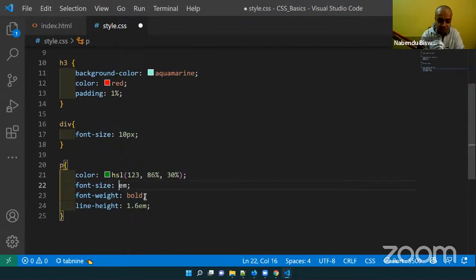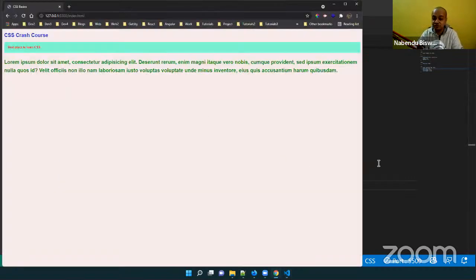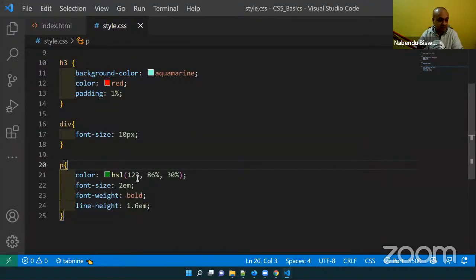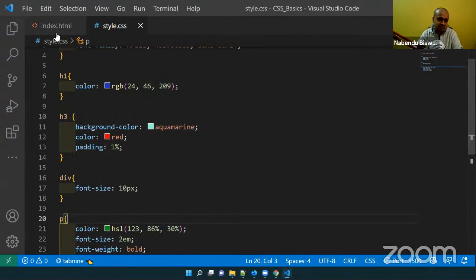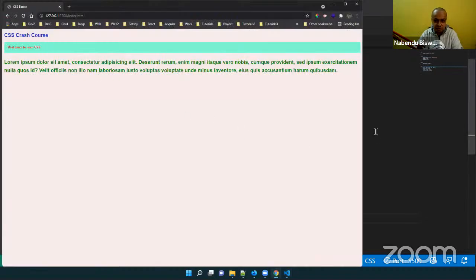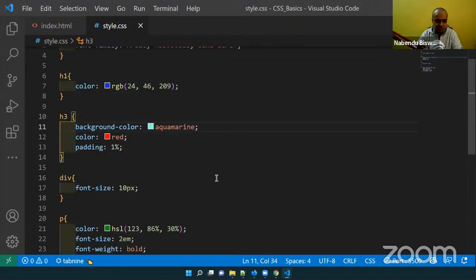If I make it 2, it means it is 20 px. It is multiplied by 2, so it is 20 px. So like that, you might have got it. And what is that m? Actually it is containing this h1 also. So h1 has also become a bit smaller. So h1 it is containing, h3 also it is containing.